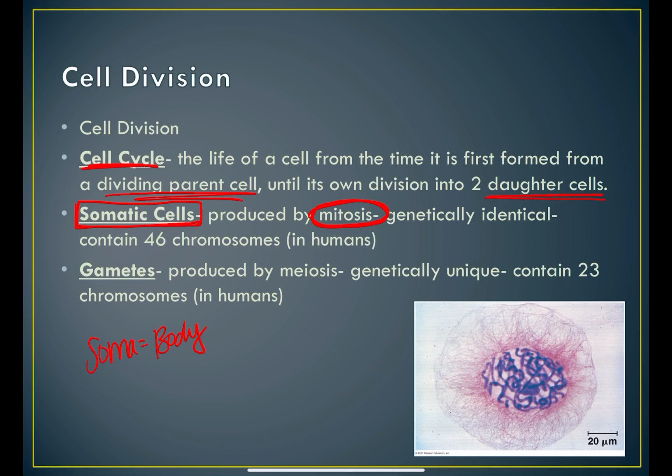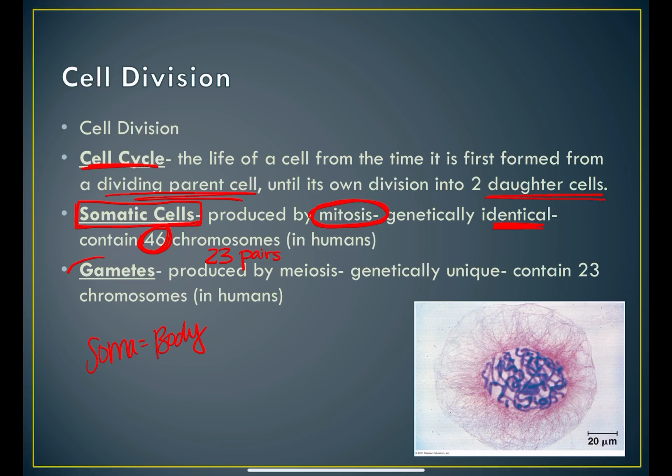Okay, these two daughter cells that are produced are genetically identical. In humans, they have 46 chromosomes, okay? That's 23 pairs of chromosomes. One of those pairs you inherited from your mom, and one of those pairs you inherited from your dad, okay? And so that makes up our 46 chromosomes. Now that number is different for every different type of organism, okay? And we'll talk about that more a little bit later on. Okay, so that's somatic cells.